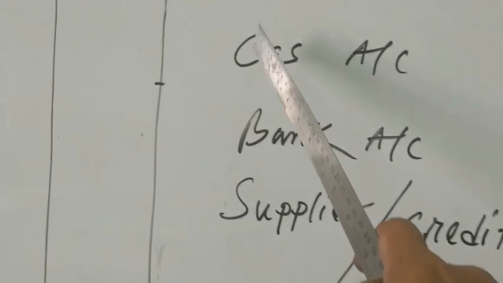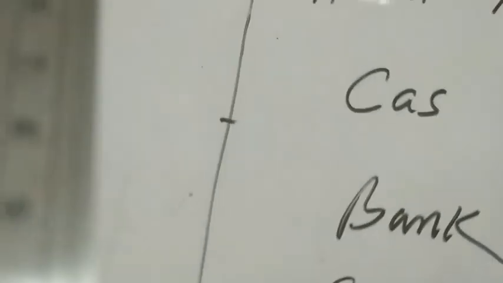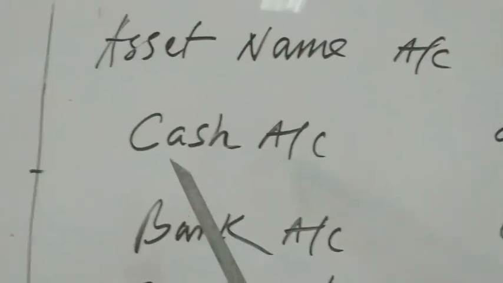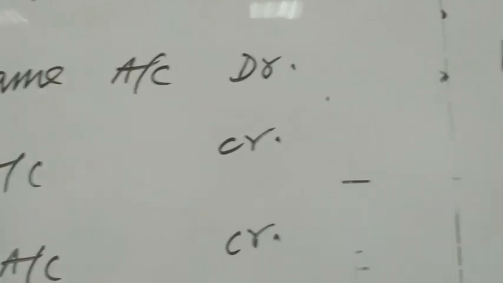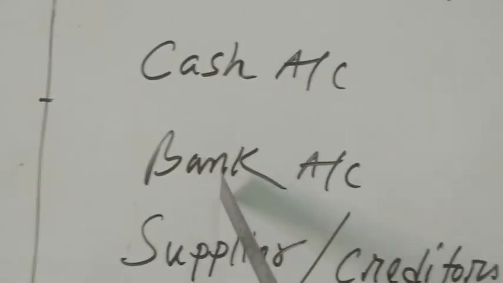Any one of these three. If you pay, there will be one spelling mistake, there will be cash. Okay? So cash account credit if it is paid by cash. And then bank account credit if it is paid by check.